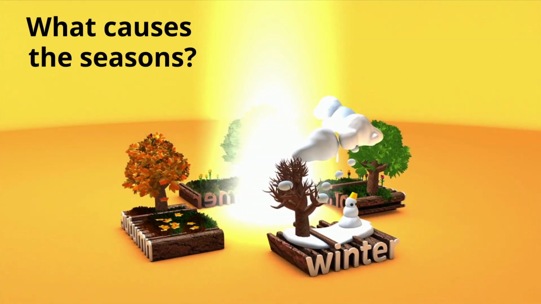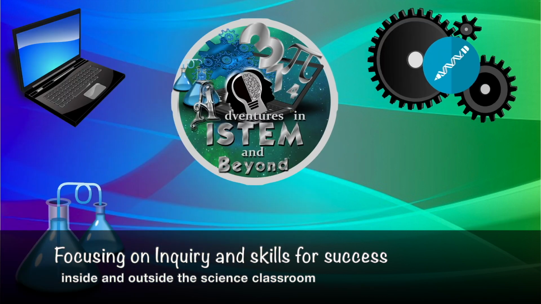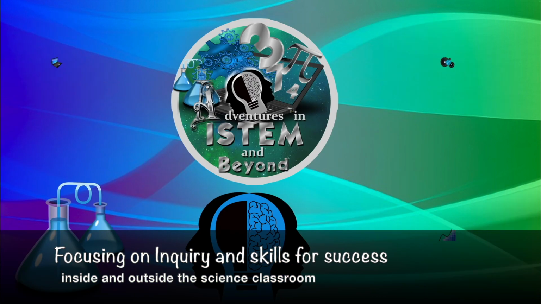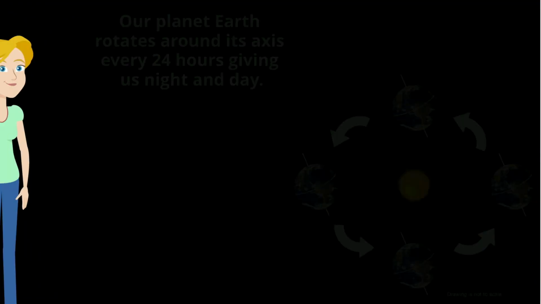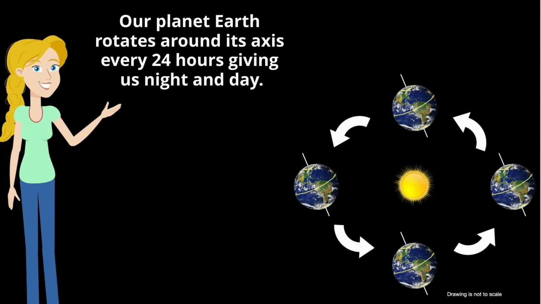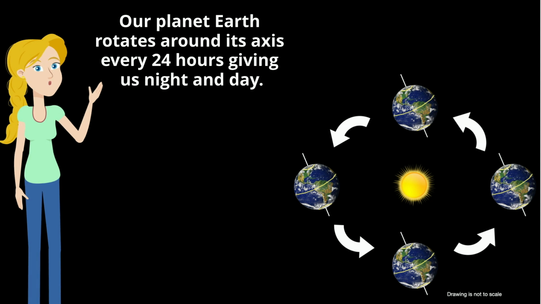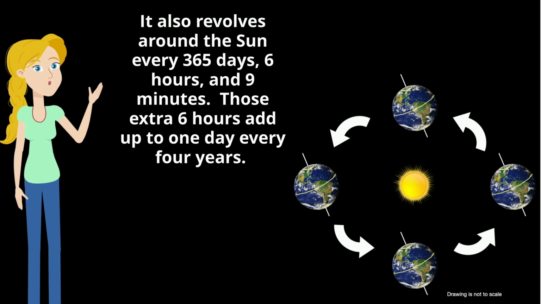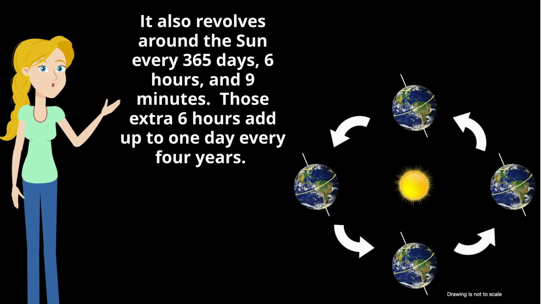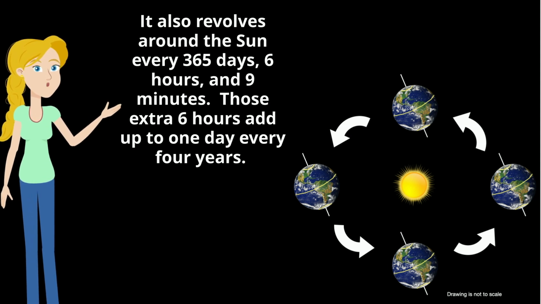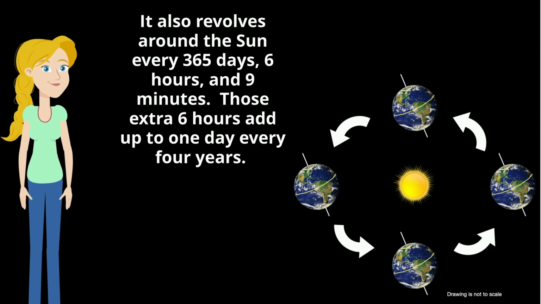What causes the seasons? Our planet Earth rotates around its axis every 24 hours, giving us night and day. It also revolves around the sun every 365 days, 6 hours, and 9 minutes. Now, those extra 6 hours add up to 1 day every 4 years.